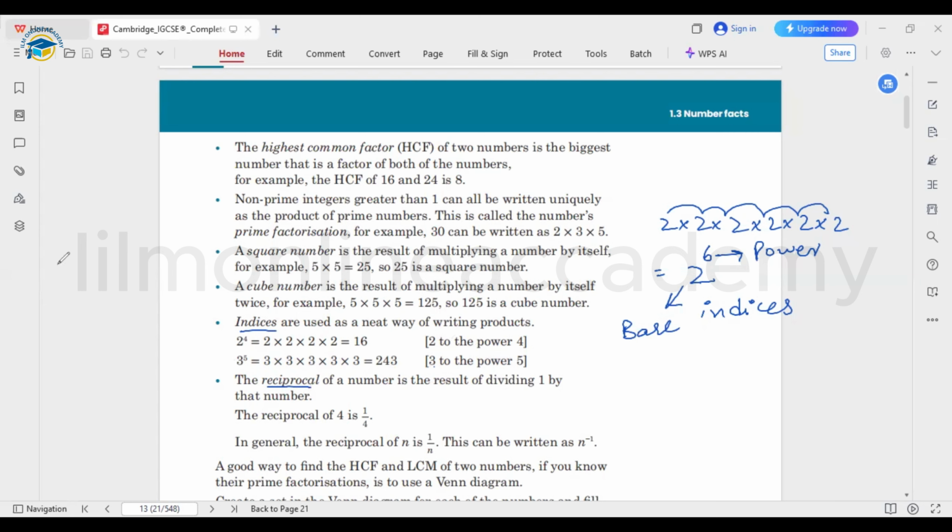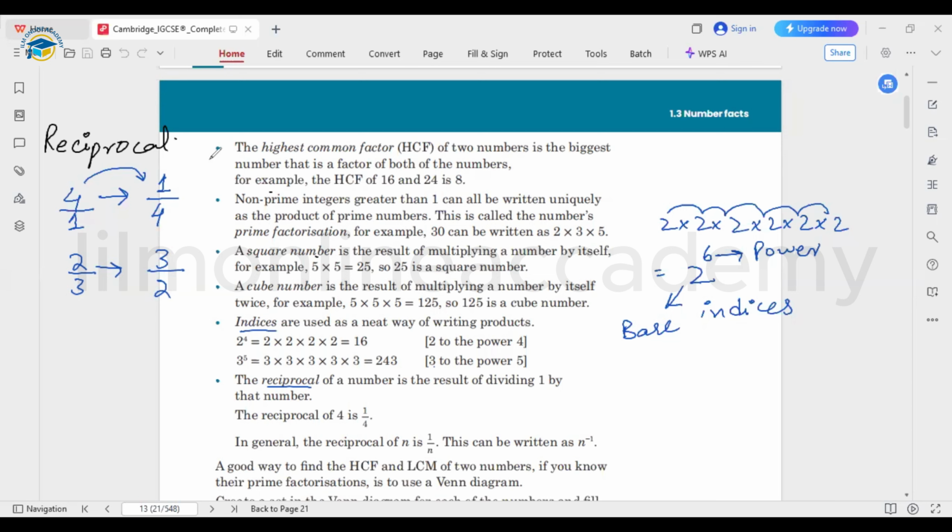Next concept is about the reciprocal of a number. If we talk about the reciprocal of a number, for example, if I have been given the number 4 and I want to take the reciprocal, I'm going to write it under 1. Reciprocal means that you need to invert the number. If 4 does not have any number under it, we can represent it as 4 over 1. Fine. And the reciprocal of the number will be 1 by 4. Similarly, if you have 2 by 3, the reciprocal of the number will be 3 by 2. And similarly, any other number as well you can take.